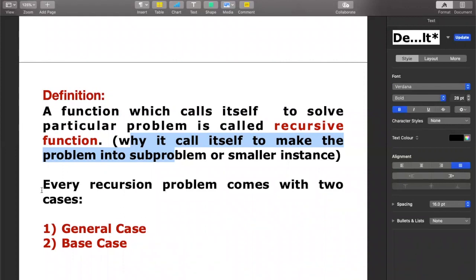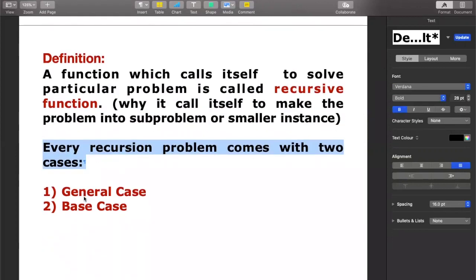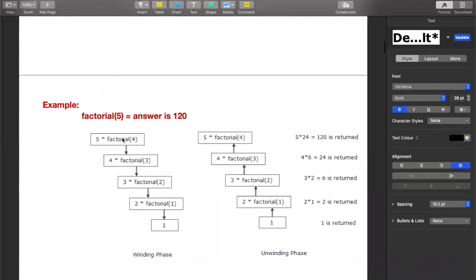So keep one thing in your mind: what are the elements of this recursive function? Every recursive problem comes with two cases. One is the general case and the other one is the base case. Okay, every recursion problem comes with two cases, general case and base case. So if you see this particular problem, this also has the general case and base case.